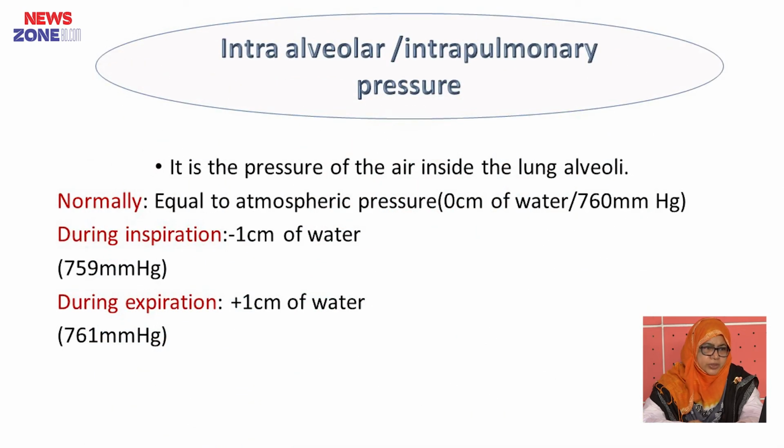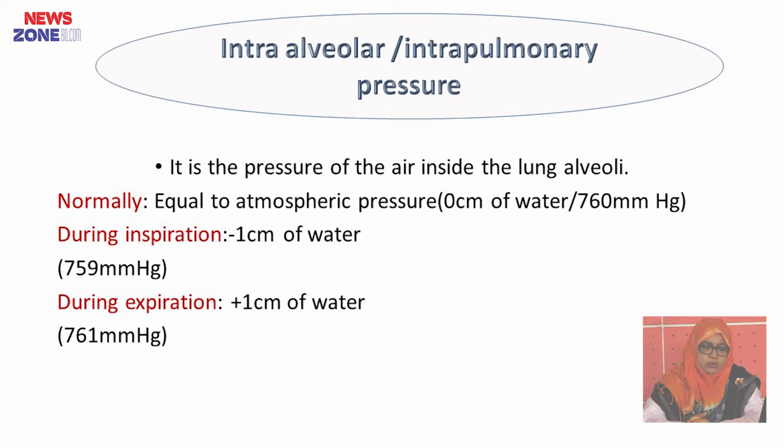Now interalveolar pressure. Interalveolar pressure is the pressure inside the alveoli of the lung, and it is normally equal to the atmospheric pressure, that is 0 centimeter of water or 760 millimeter of mercury. During inspiration it is minus 1 centimeter of water or 759 millimeter of mercury. During expiration it becomes positive, that is plus 1 centimeter of water or